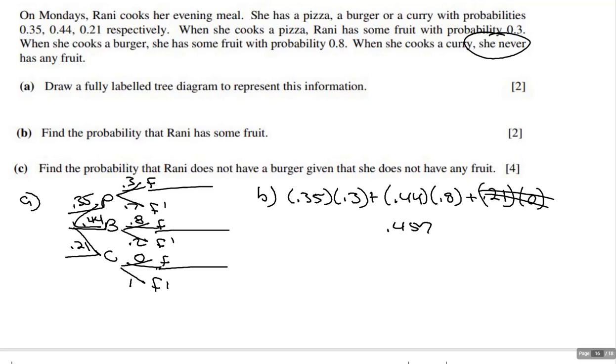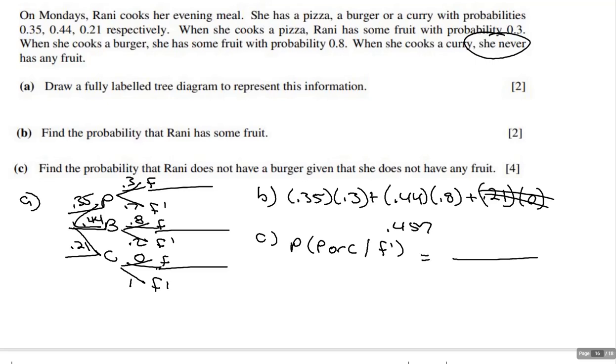Okay, so for C, let's see, find the probability. Let's write our formula. If they are not having a burger, that means that they are having pizza or curry. So I want to find the probability of pizza or curry given there's no fruit. So we need to find the probability of both having pizza and no fruit, or curry and no fruit. That goes on the top.